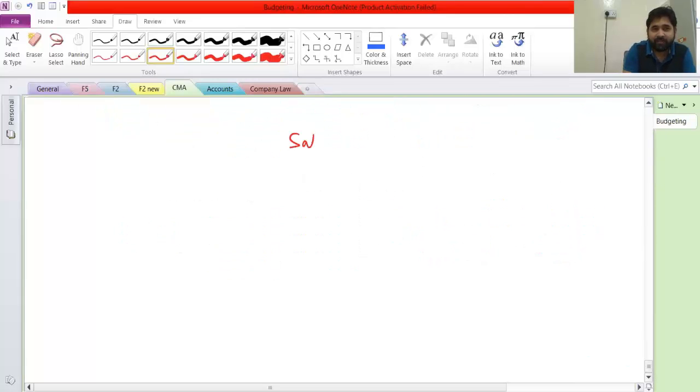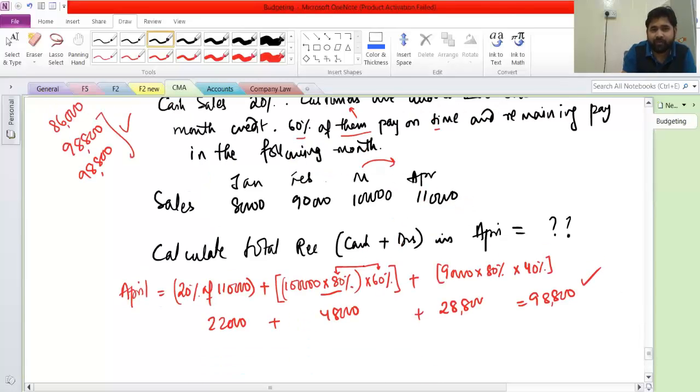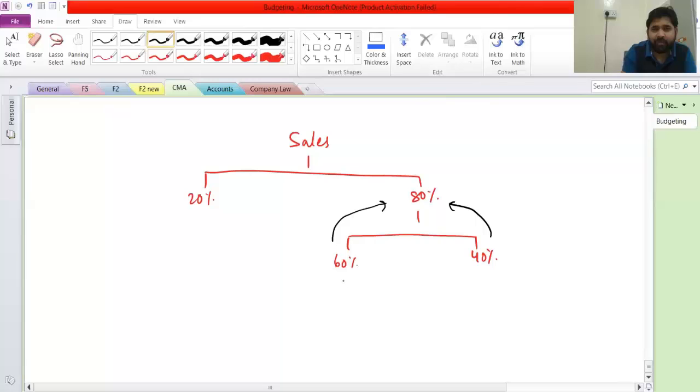See, they have said cash sales is 20% and credit sales is 80%. Then they are saying 60% and 40%. So this 60 and 40 is of this 80, right? That is why every time when we were doing the maths, first we had to calculate 80 and then apply the 60. Why not calculate this percentage directly on the sale? 60% of 80 is 48% and 40% of 80 is 32%.